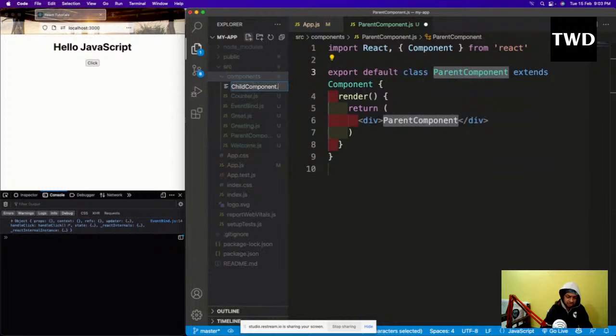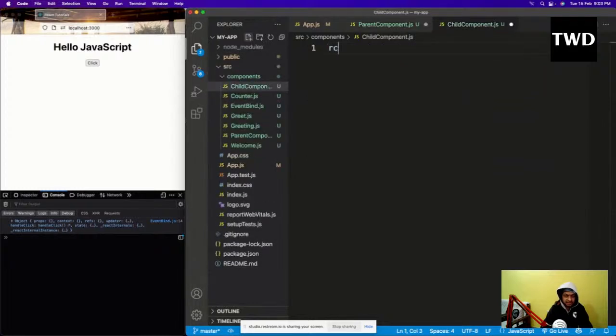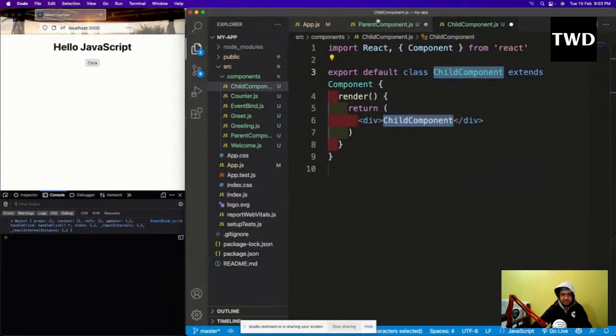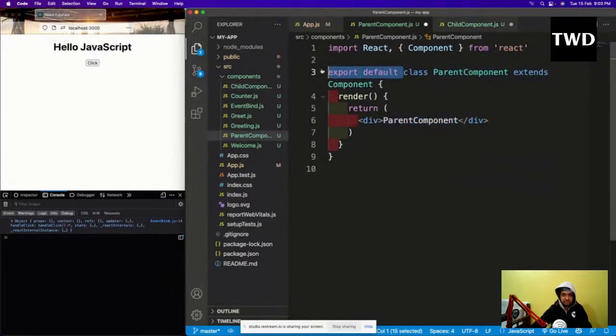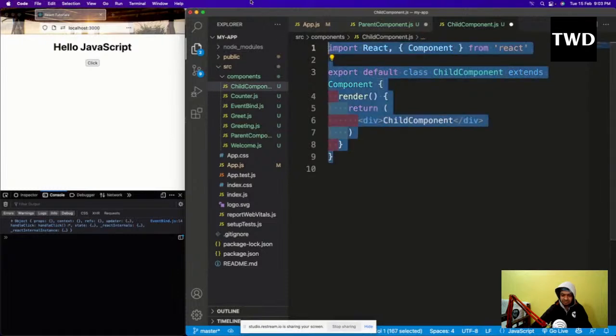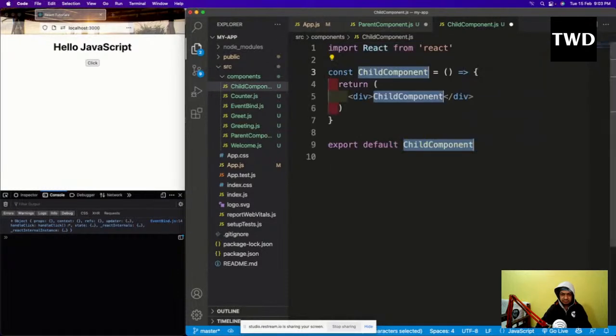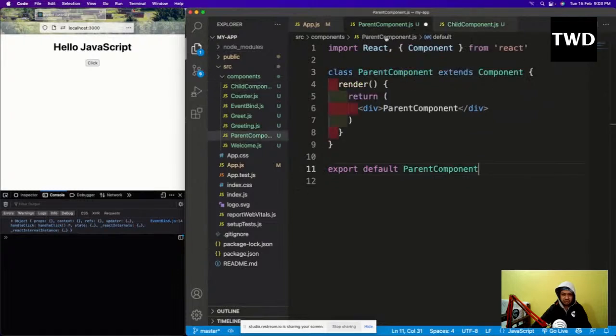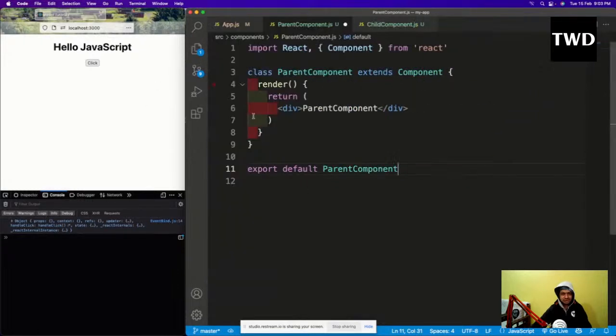Child component .js, and RCC is there here also. Okay, child component, one sec. Child component is a simple component. So it is okay to have it as a RAFCE, as a functional component, because we are not going to use some state or anything here.